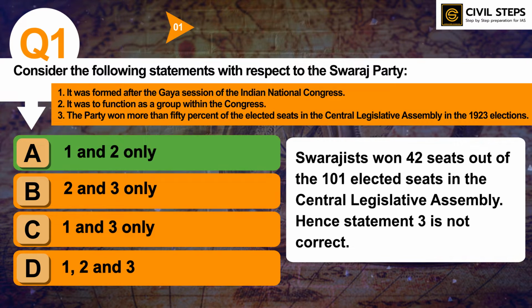So you should know the prominent leaders of the Swaraj Party. How Swaraj Party was formed, what was the background behind it, and what is the function of the Swaraj Party. So likewise, you can read more about Swaraj Party from standard sources. So this was all about question 1.